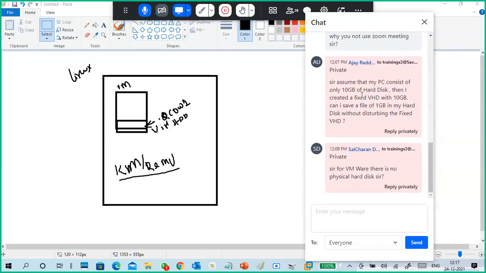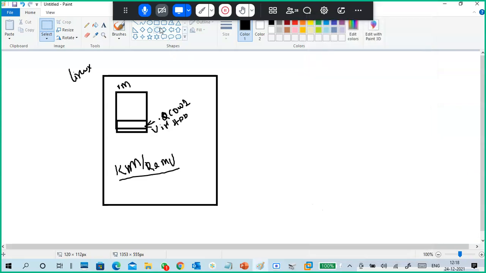And one more question I got, which is a very good question. Assume that my PC consists of only 10 GB of hard disk. Then I created a fixed VHD of 10 GB. Can I save a file of 1 GB in my hard disk without disturbing the fixed hard disk? See, you said fixed hard disk.